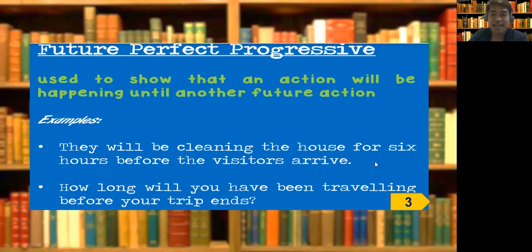So again, for this sentence, what seems to be wrong here? There should be have. Where do we put have? After will. The sentence here should have been, they will have been cleaning the house for 6 hours before the visitors arrive. So you see, it pays well to know the lesson very well.